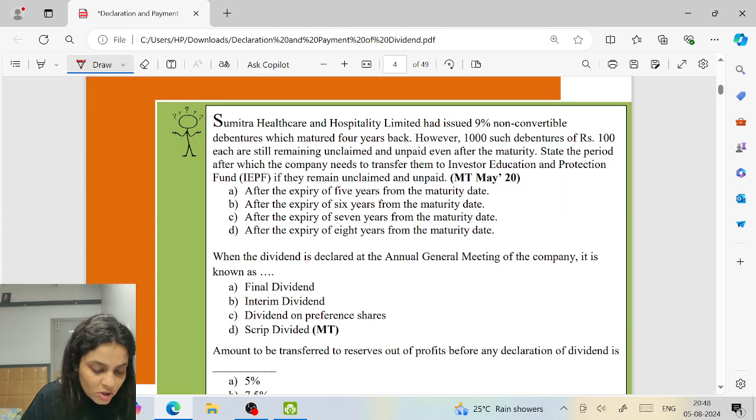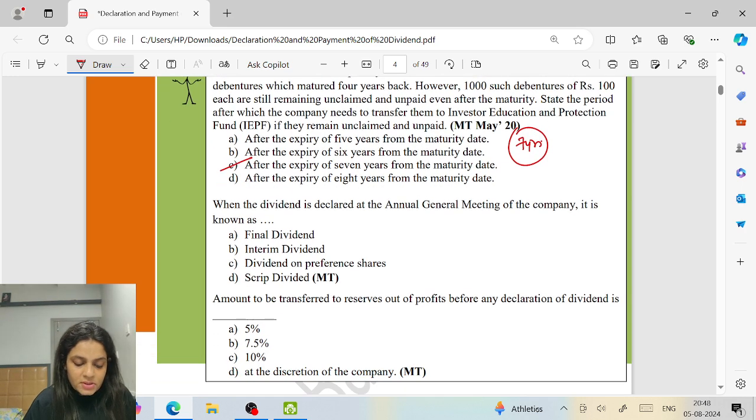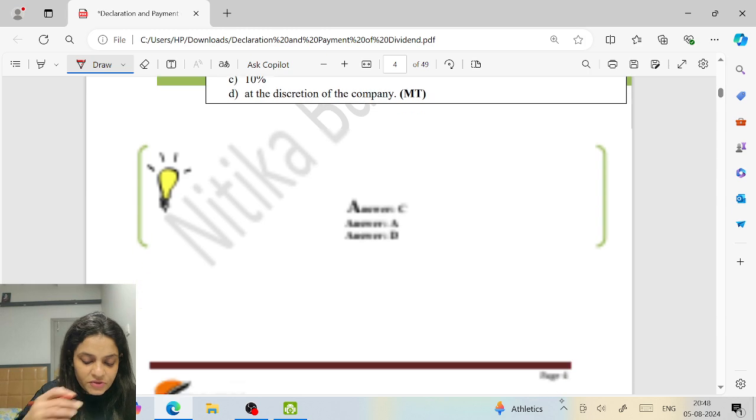Mitra Healthcare and Hospitality Limited has issued 9% non-convertible debentures which matured 4 years back. However, 1,000 such debentures are still remaining unclaimed and unpaid even after the maturity. State the period after which the company needs to transfer them. Any amount of matured debentures which have not been claimed shall be transferred to Investors' Education and Protection Fund after what? After the expiry of 7 years. So C. This already done. Declared at the AGM, done. Amount to be transferred to reserves, already done.